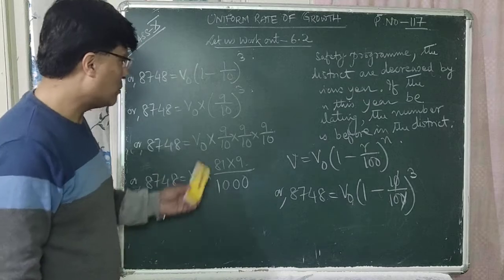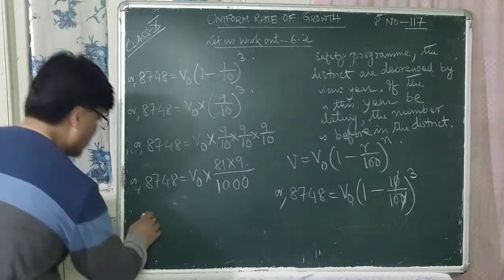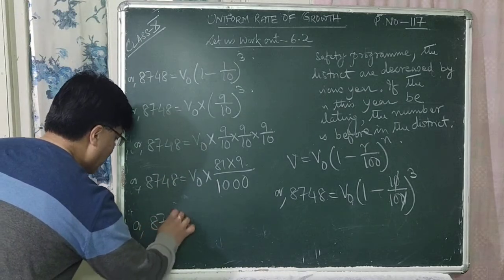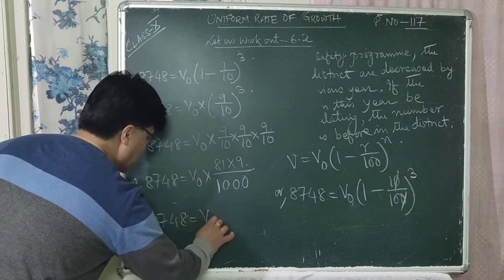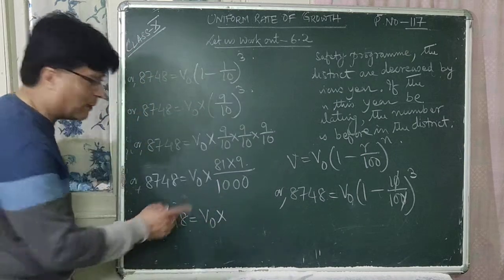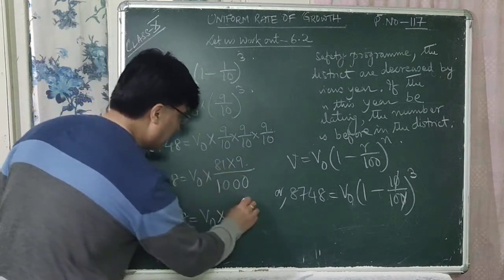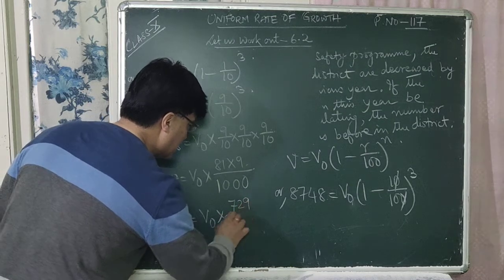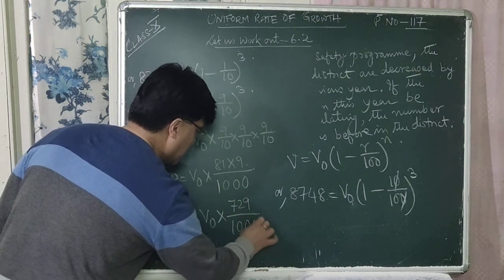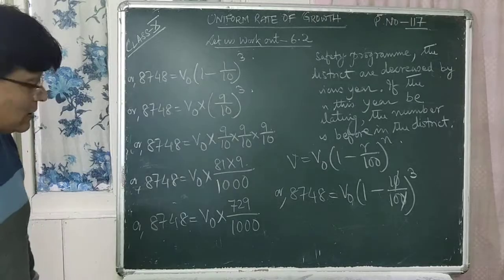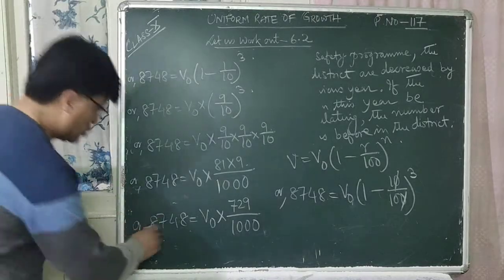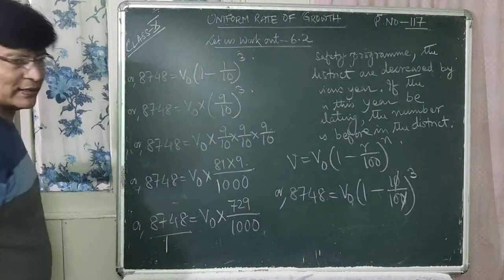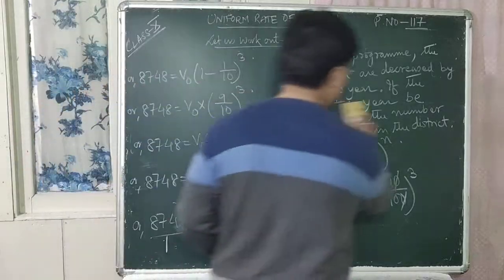So now multiply 81 by 9. 8748 is equal to V0 into, 9 ones are 9, 9 eights are 72, so 729 divided by 1000. Let us simplify it. Below 8748 there is 1. Now we can do cross multiplication, right?